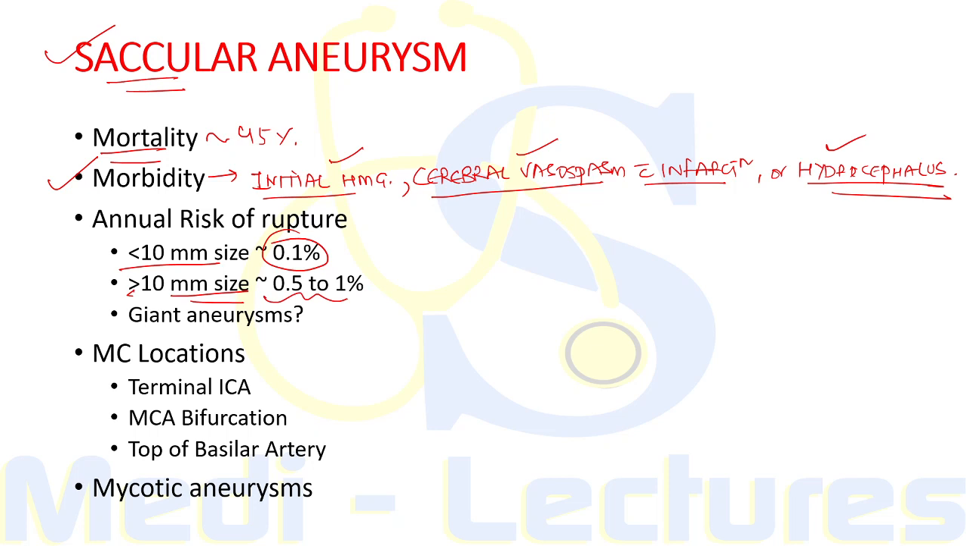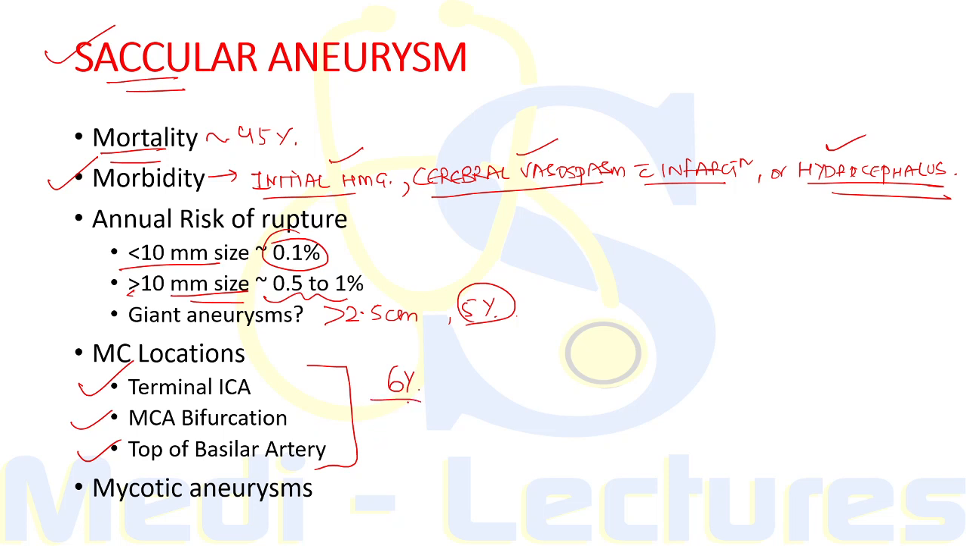Now, what are giant aneurysms? When the diameter of the aneurysm is more than 2.5 centimeter, it is known as giant saccular aneurysm, and these are present in 5% of all cases of saccular aneurysm. Now, the three most common locations of saccular aneurysm are terminal internal carotid artery, middle cerebral artery bifurcation, and the top of basilar artery. Now, when we consider the risk of rupture in all three places, it is around 6% in the first year after the identification of these aneurysms.